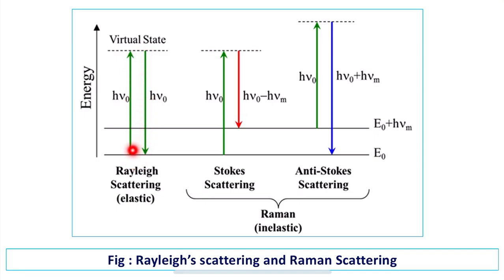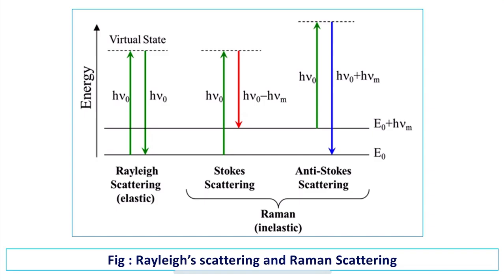That is why I have represented it typically with the same distance or same color. That means whatever energy and frequency the incident radiation has, the same energy and frequency the rejected light or radiation also has. And this is the Rayleigh scattering.